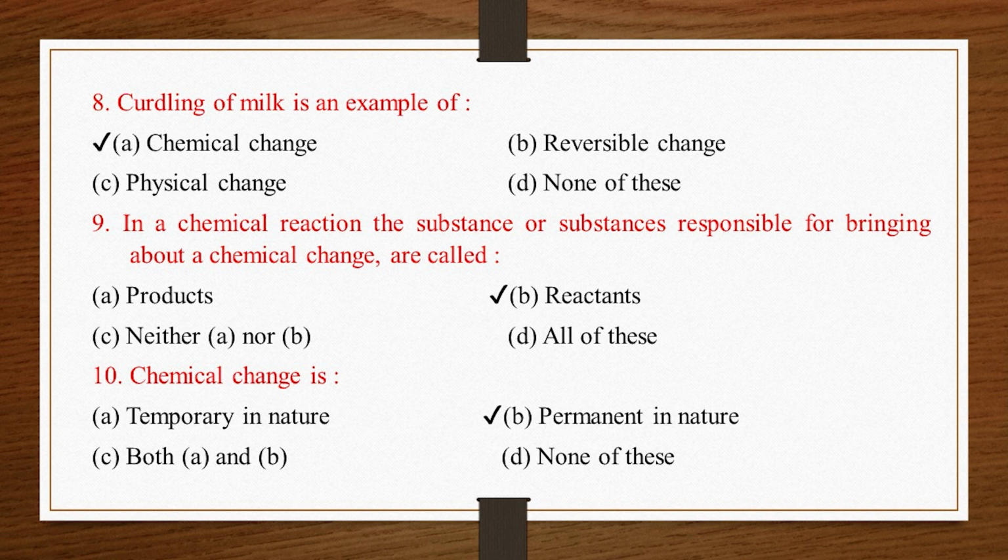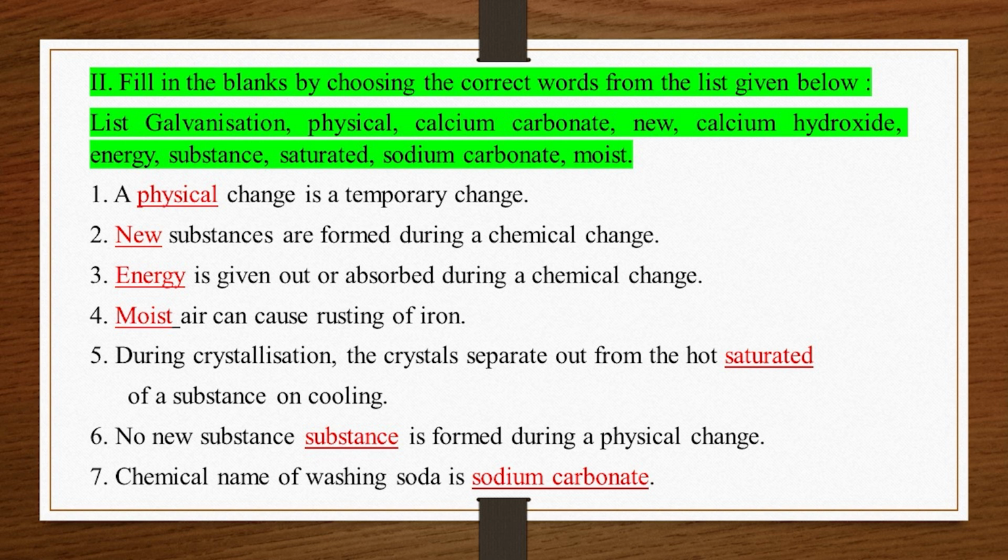2. Fill in the blanks by choosing the correct words from the list given below. List: galvanization, physical, calcium carbonate, new, calcium hydroxide, energy, substance, saturated, sodium carbonate, moist. 1. A physical change is a temporary change. 2. New substances are formed during a chemical change.